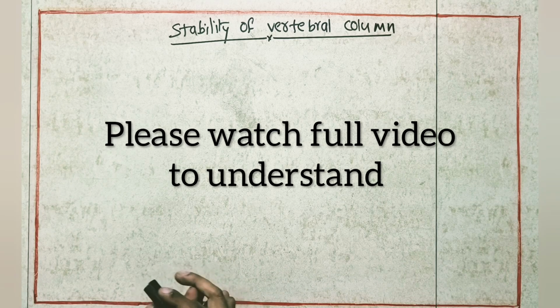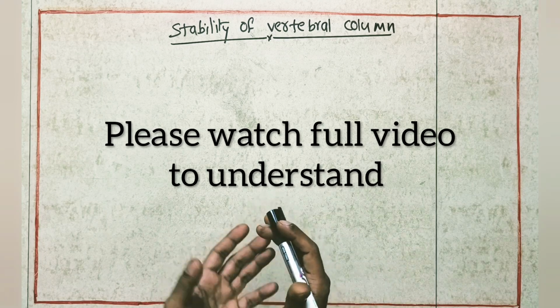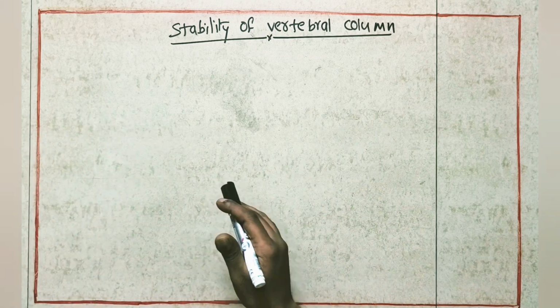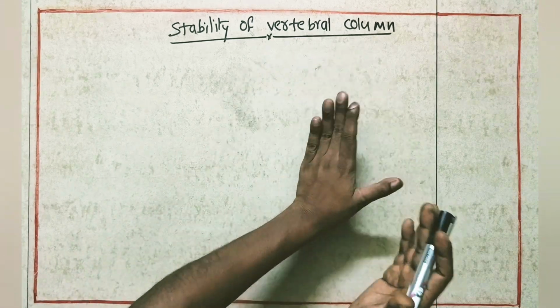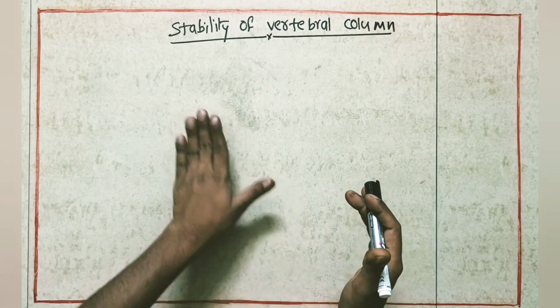About the stability of the vertebral column. It is a very nice topic. If we understand, it is very easy also. So stability. Stability means what? Whatever the activities we do, at the end the vertebral column should come to a neutral position. It should not go for further damage. That is nothing but stability.